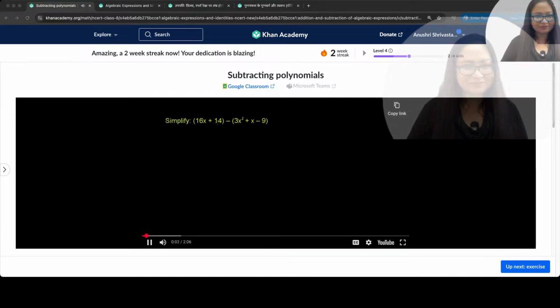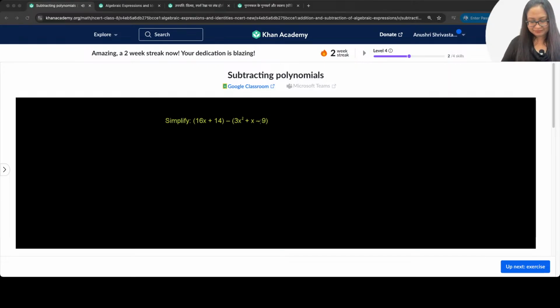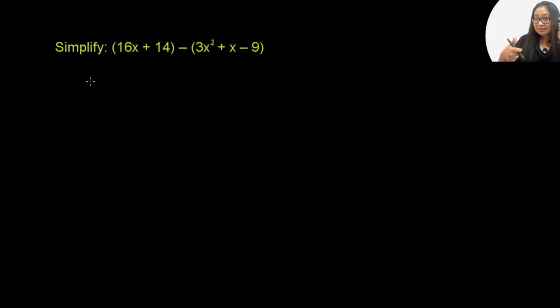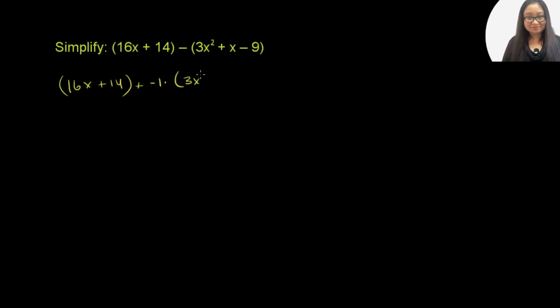Simplify 16x plus 14 minus the entire expression 3x squared plus x minus 9. When you subtract an entire expression, this is the exact same thing as having 16x plus 14, and then you're adding the opposite of this whole thing, or you're adding negative 1 times 3x squared plus x minus 9. Or another way to think about it is you can distribute this negative sign along all of those terms. That's essentially what we're about to do here.